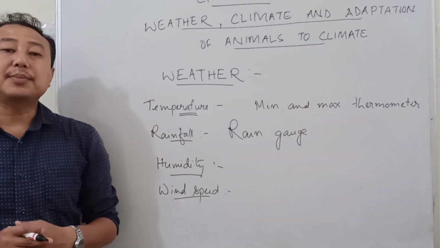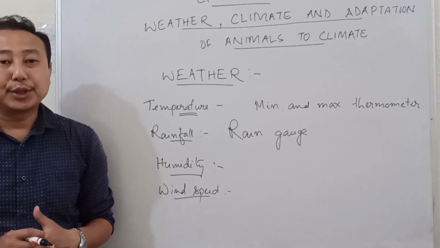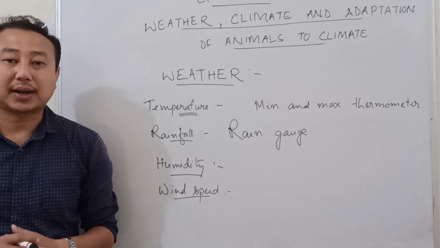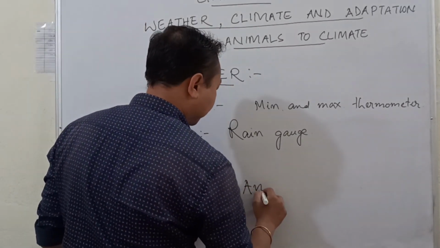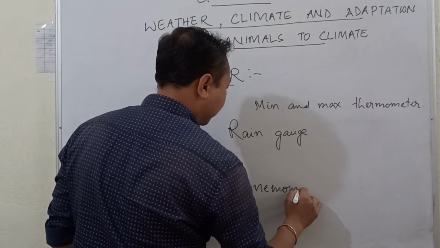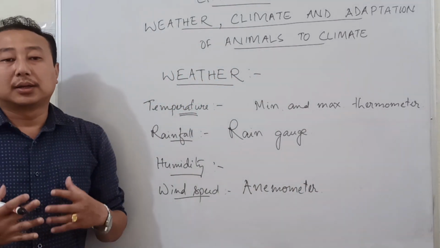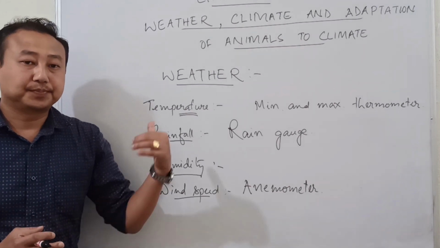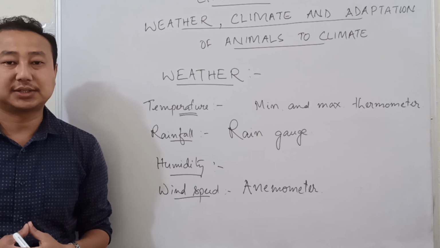The next element of the weather is wind speed. The wind speed is measured with the help of a device known as an anemometer. So, some of the main important elements of the weather are measured with the help of simple devices.